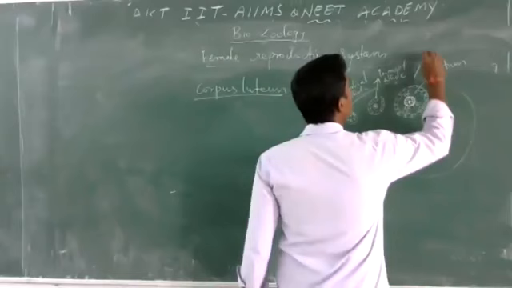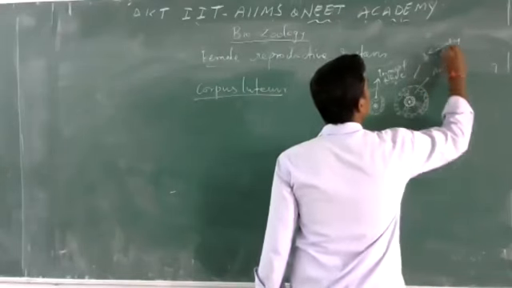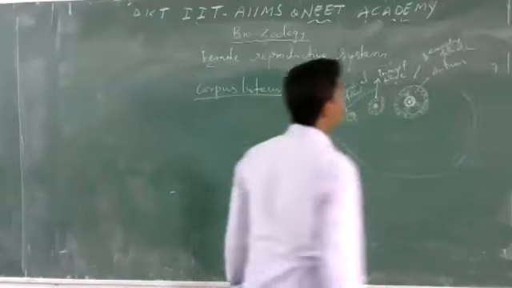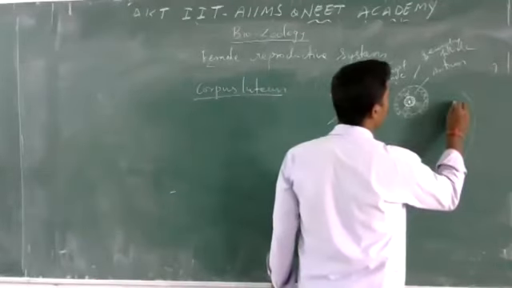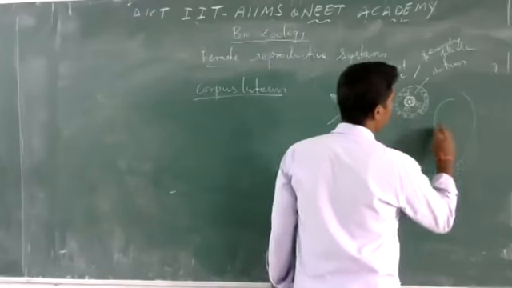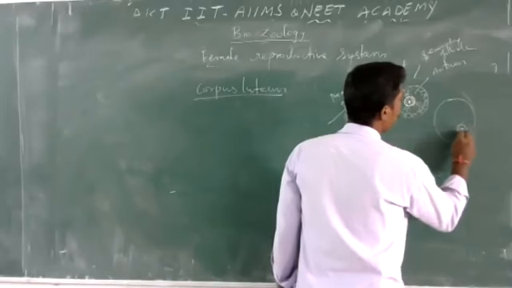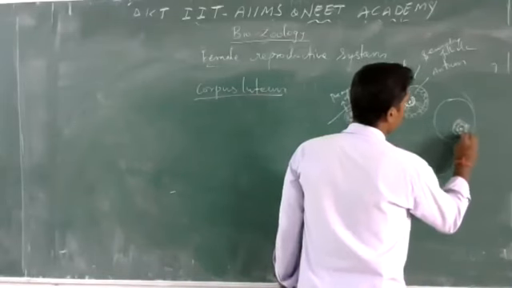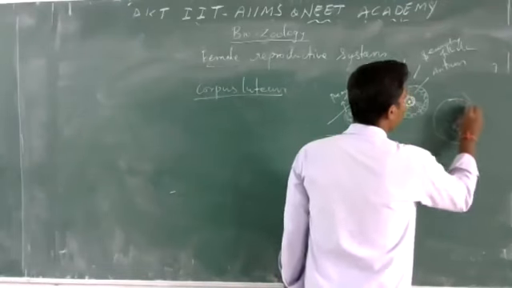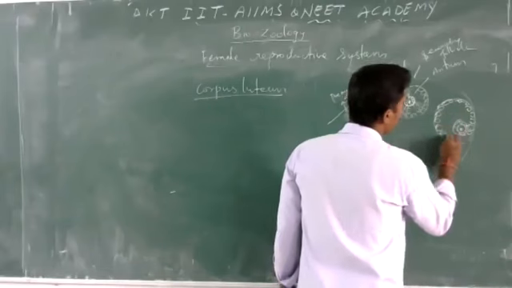This is a secondary follicle. Finally it becomes a Graafian follicle. The Graafian follicle moves to one end, and around the Graafian follicle, the antrum is covered by the theca layer.